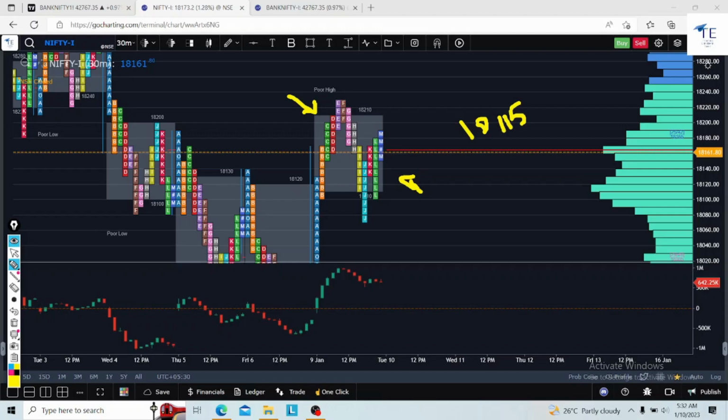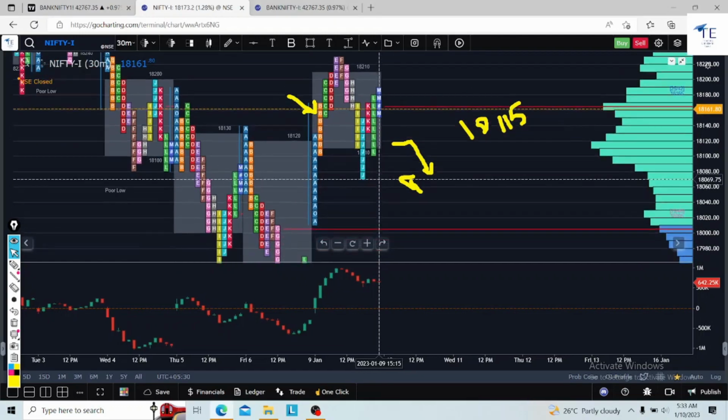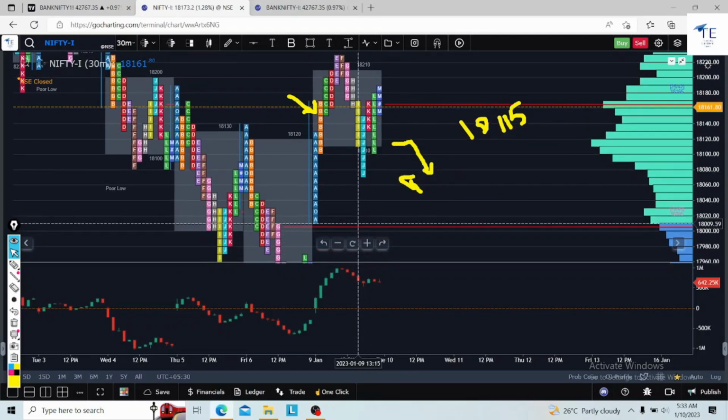Okay, 18,115. If the market opens flat and comes down, with any acceptance below 18,115, the first target could be this low, 18,070. The second target could be yesterday's low, 18,000. These are the two targets on the downside.